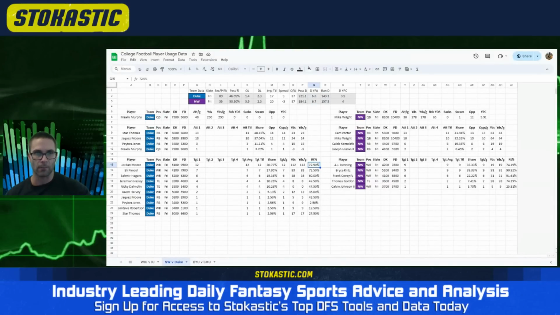While we're on this game, I might as well start here. We got into some of the specifics right away with Duke Northwestern. It's a 3-point spread in favor of the Wildcats, 37 total. This number's coming down, so probably even lower by the time it kicks off. At the quarterback position, we have Malik Murphy at 7,300. The fact that he has zero rushing yards and took 0 sacks, I think is more a product of what this team did in week 1, playing an FCS team. That is neither here nor there.